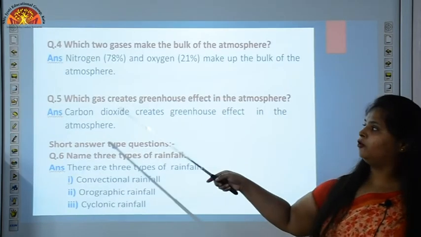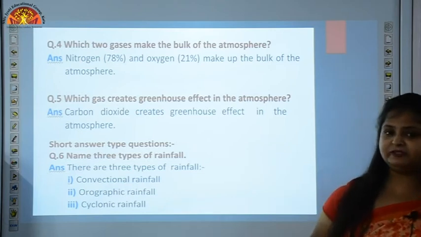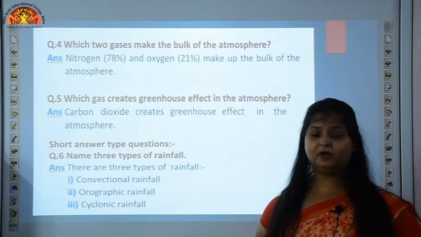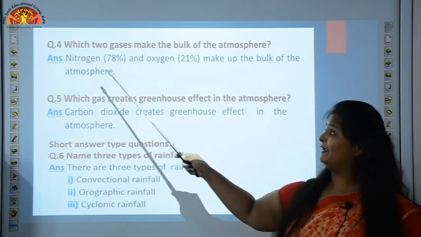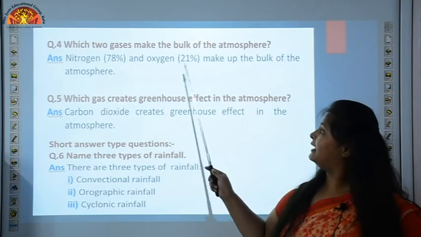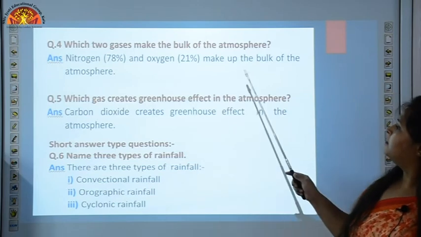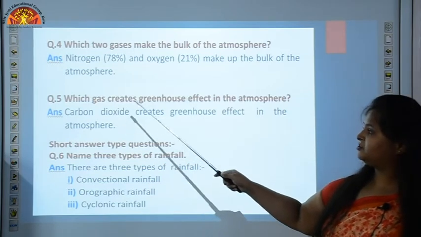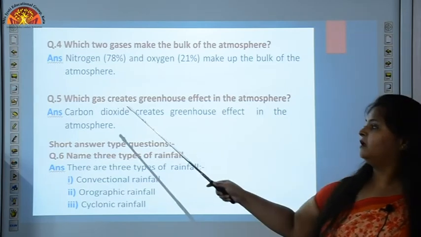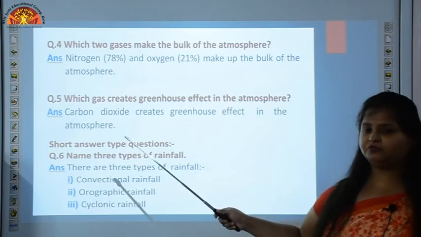Then question number 4. Which 2 gases make the bulk of the atmosphere? I have explained you right now. The bulk of the atmosphere is of nitrogen and oxygen. Nitrogen 78% and oxygen 21%. Okay. Question number 5. Which gas creates greenhouse effect in the atmosphere? Carbon dioxide creates greenhouse effect in the atmosphere.